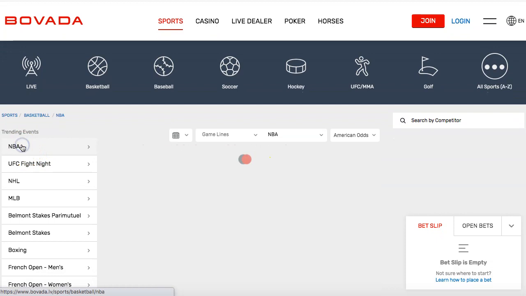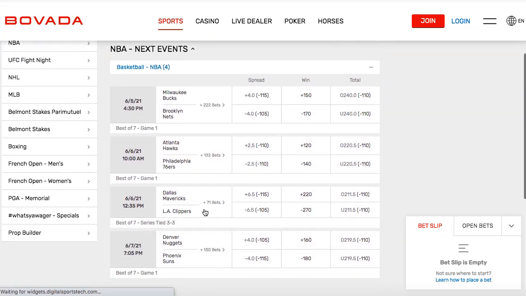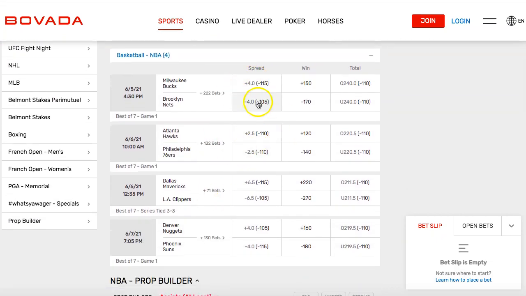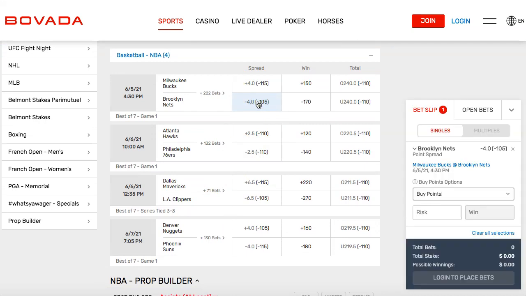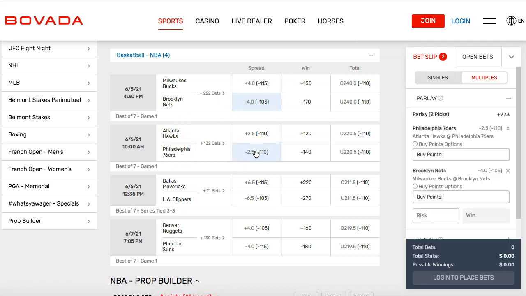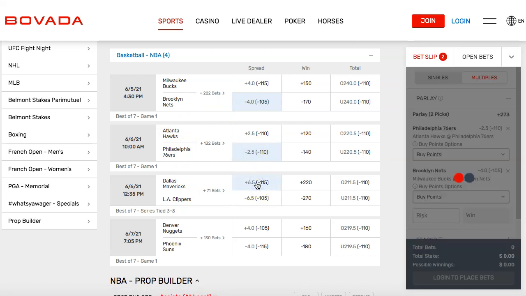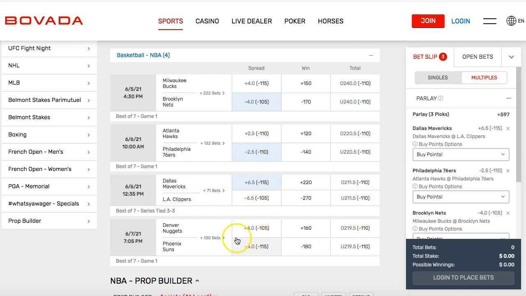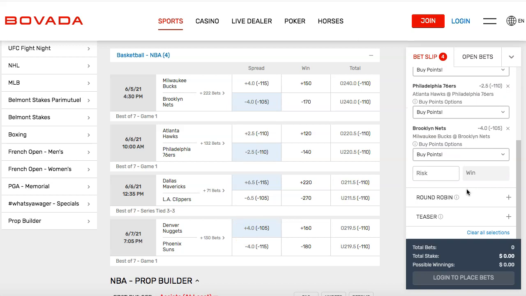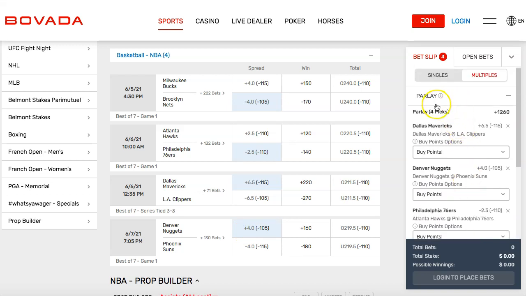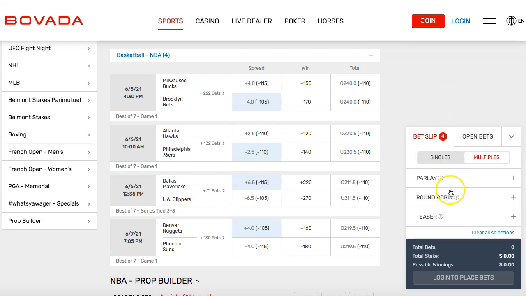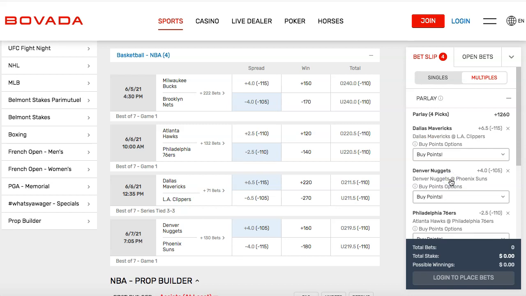So if I go to NBA, there's different games. Let's say you want to play the spread, okay? You're taking the Nets. You think they're going to win by at least 4. Over here, now we got the Hawks and the Sixers. Let's say you take the Sixers. You take the Mavericks over here. And you take the Nuggets, for example. So you can do something called a parlay, okay? So what is a parlay? A parlay is where you do multiple bets, and if you hit on all of them, you're gonna win a lot more money. Does that make sense?